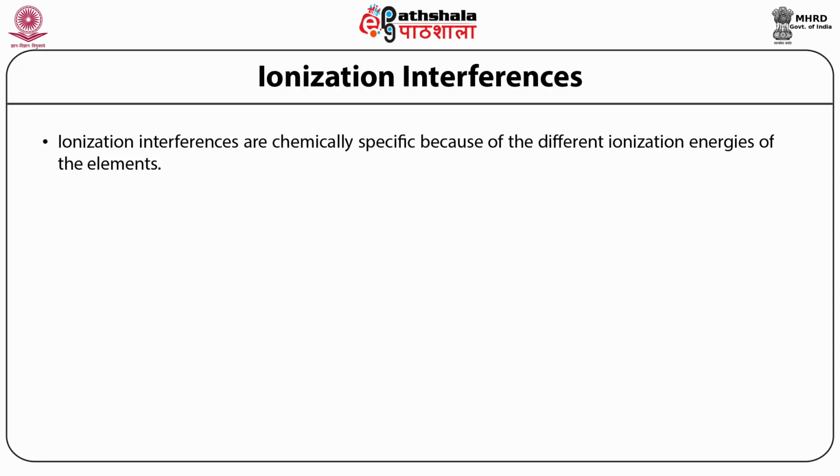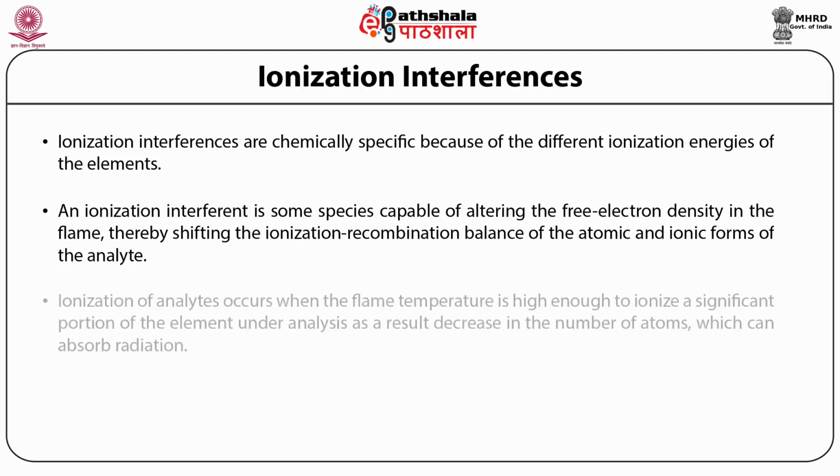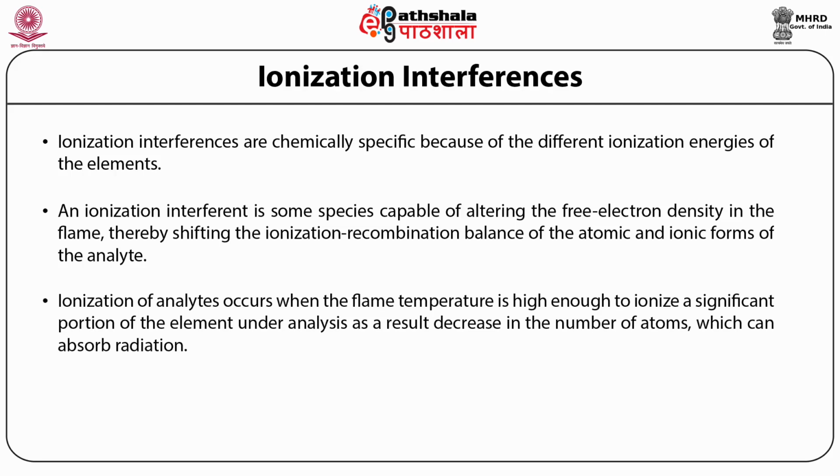In the simplest way, an ionization interferent is some species capable of altering the free electron density in the flame, thereby shifting the ionization recombination balance of the atomic and ionic form of the analyte. Ionization of the analyte occurs when the flame temperature is high enough to ionize a significant portion of the element under analysis.